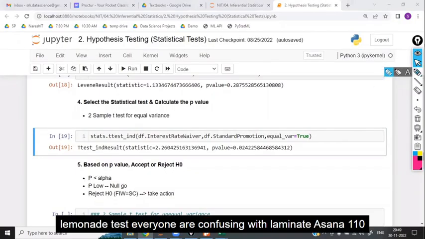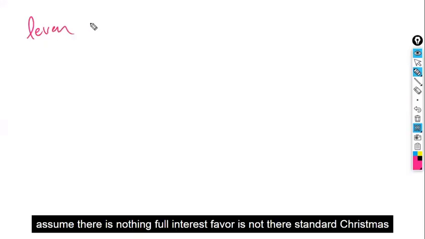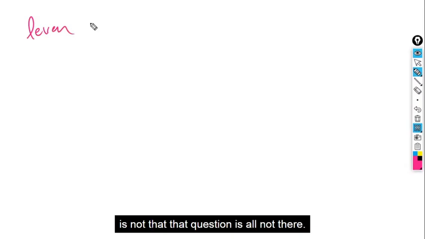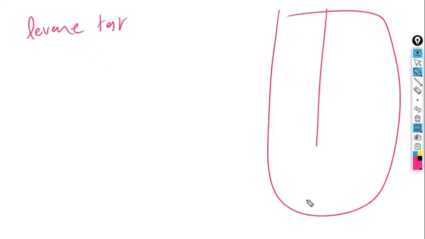Everyone is confused with the Levene test, right? Assume there is nothing: full interest waiver is not there, standard Christmas is not there. Forget that question, it is not there. We only have what I have given you.